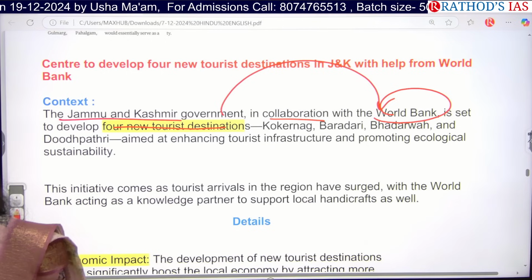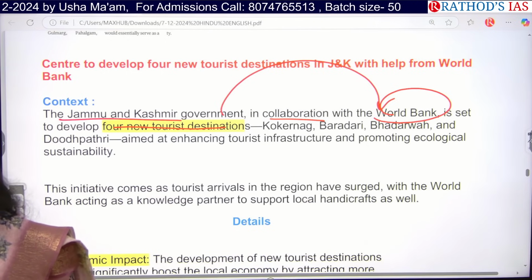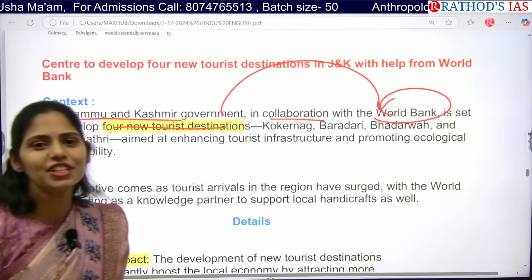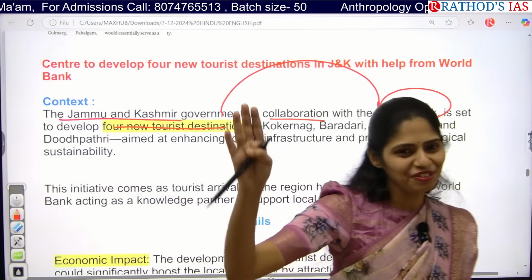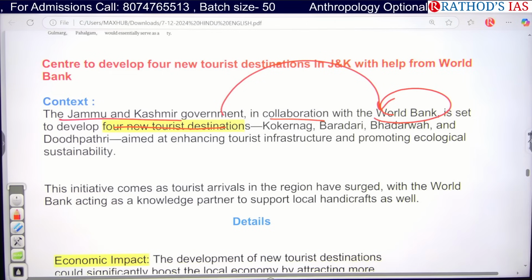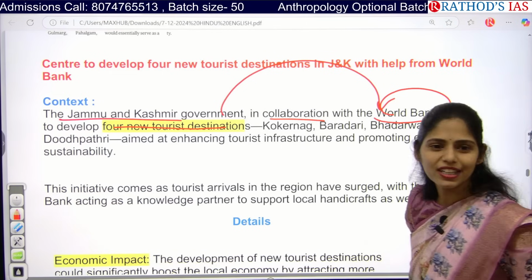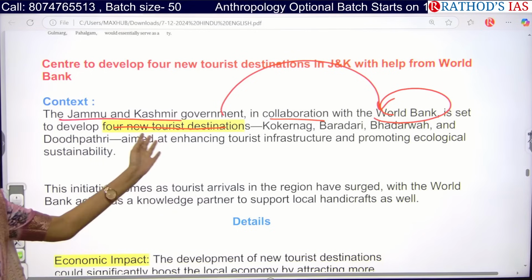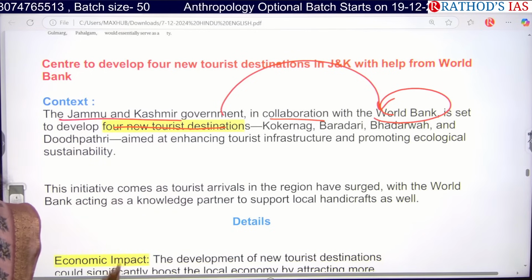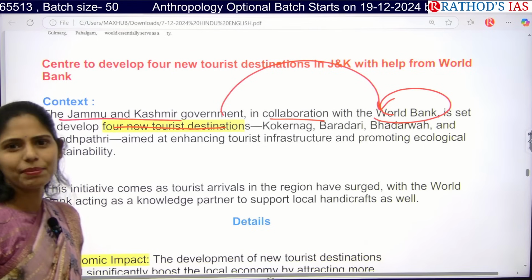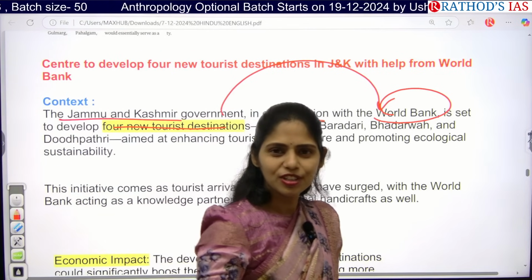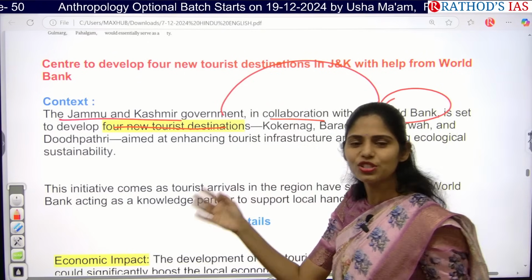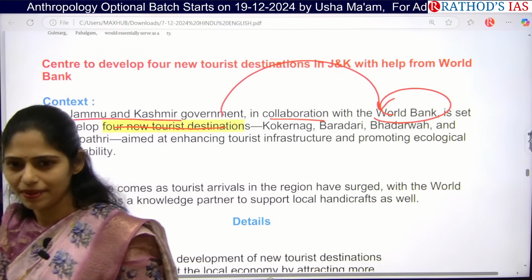Indus Treaty. Yes, to decrease the conflicts between India and Pakistan, we have to go for development in this Jammu and Kashmir, and even World Bank brokered the Indus Water Treaty between India and Pakistan. So this is one historical reason that we can connect. So if something is happening, it will not happen newly. There will be some historical link. Okay, so we have to see that link so that you can understand it in a smooth way.